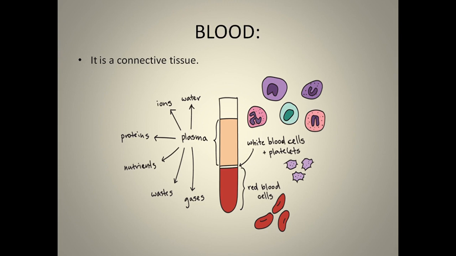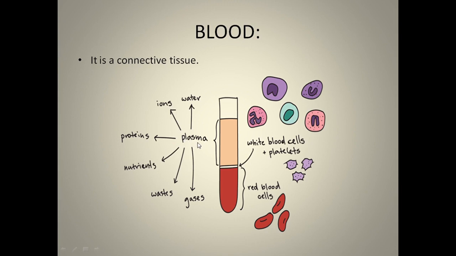Plasma is basically the fluid medium where the other blood cells are suspended. The plasma has water content, various ions, protein content, nutrients, waste, various gases, etc. So that's the composition of the plasma.